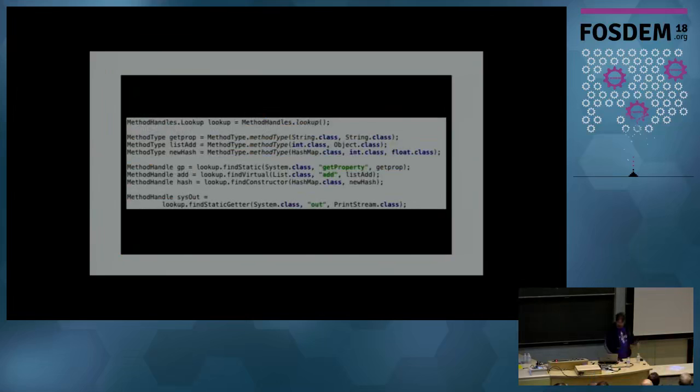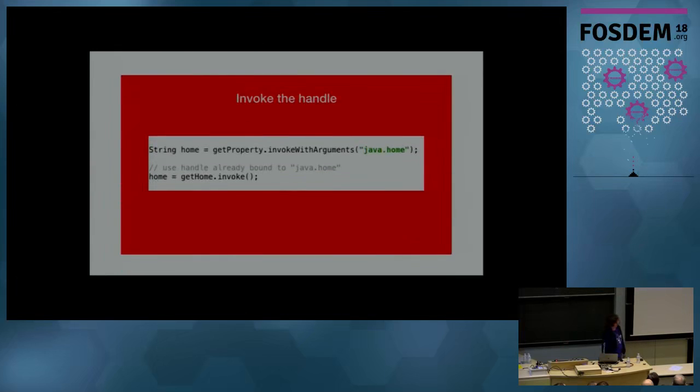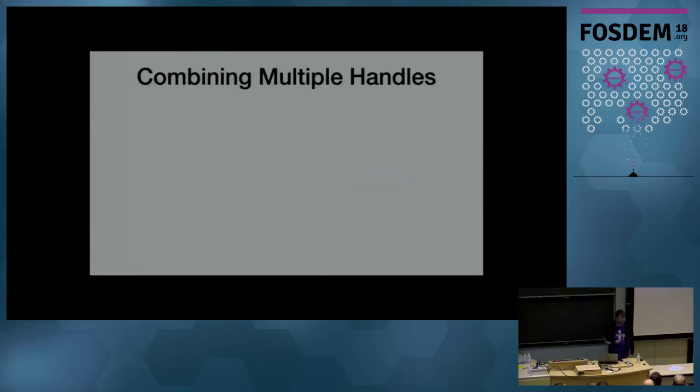And then we can take all of these and combine them together as well. So here we have our get property, our add, our list. Down at the bottom, we can also get our find static together and pull these together into a tree of handles, essentially. Then finally, once we've got all of our handles together, we can invoke them just like we would with a reflected object. Here we're using the get property, so we get the java.home, and now we can access it this way.